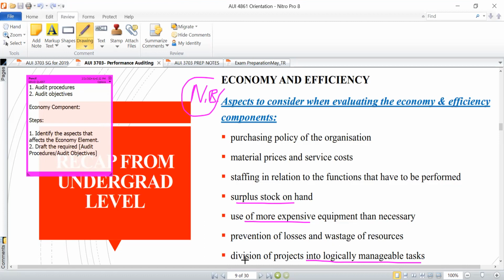Now, division of projects into logically manageable tasks. When you're looking at this aspect, let's say it's a division, a department within the organization. Have they categorized responsibilities within that division to certain individuals? Let's say it's a human resource department.